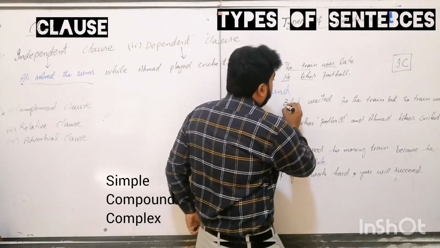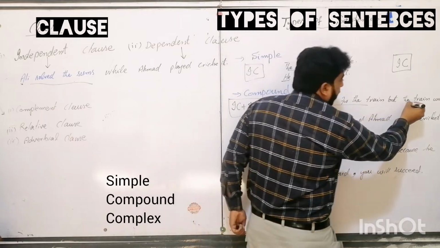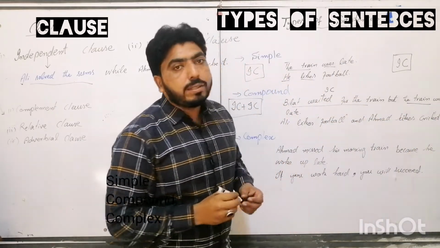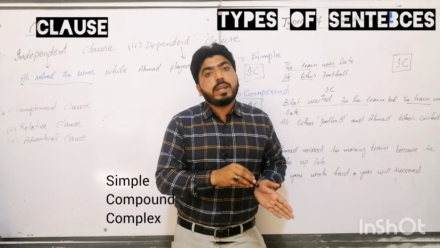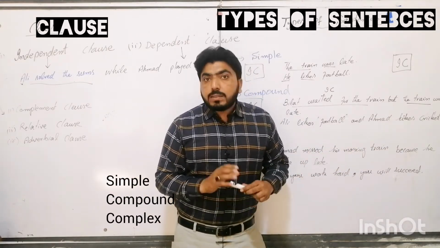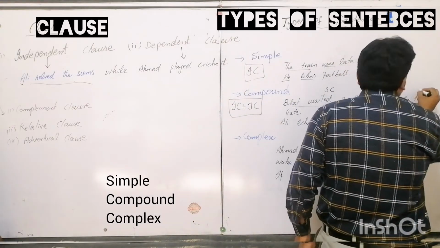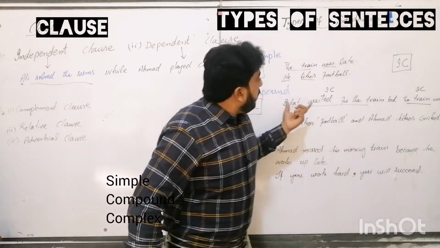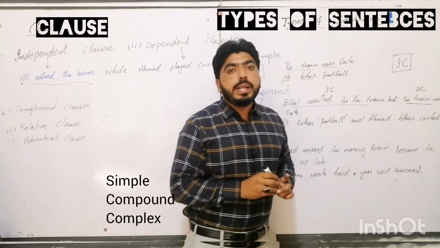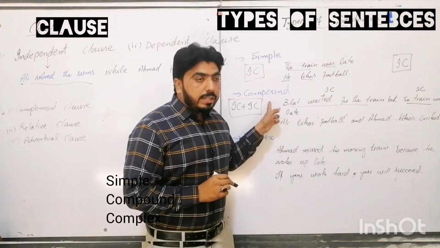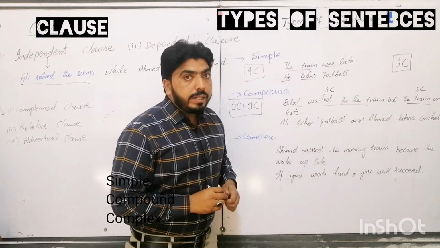So this part, Bilal waited for the train, is an independent clause. And the second part of this sentence, the train was late. The train was late. Meanings are clear. You don't need to depend on another part of the sentence or another clause. So this is also an independent clause. So a compound sentence consists of two or more independent clauses.